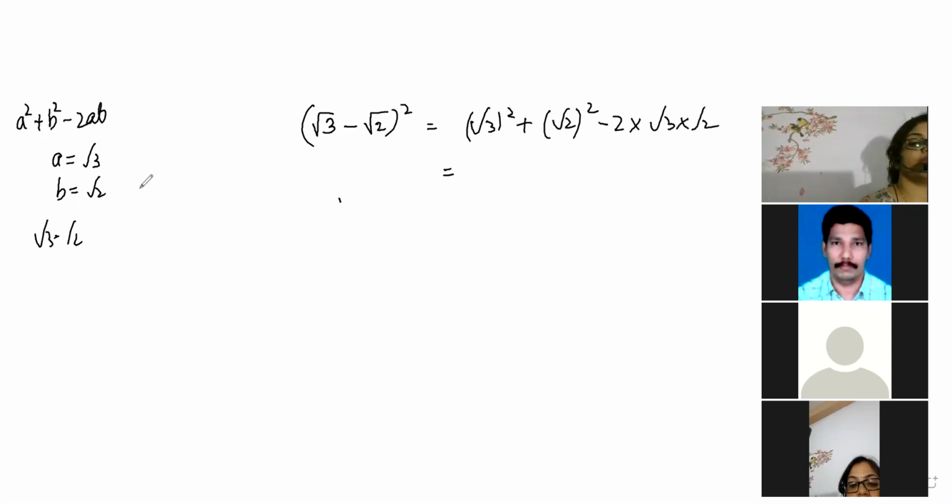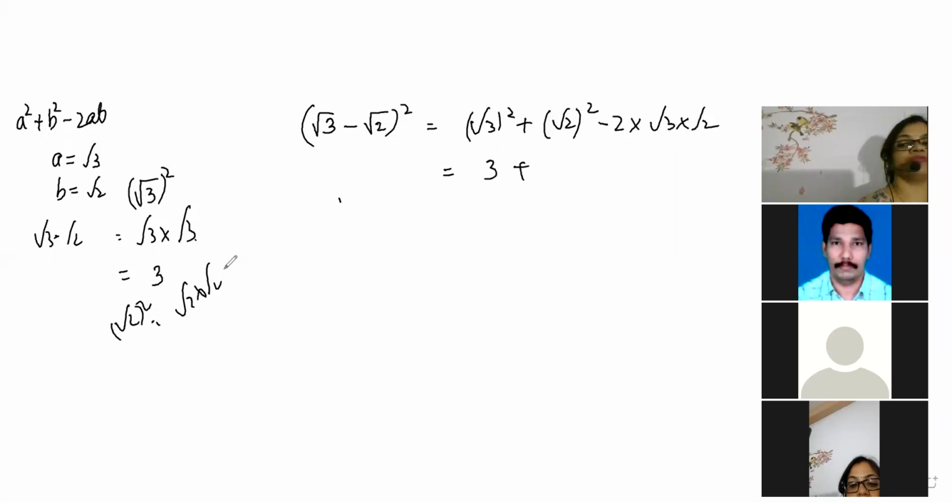So root 3 square, see here nicely. Root 3 square means root 3 is written 2 times. So root 3 into root 3 will come 3. Root 2 whole square means root 2 is written 2 times. Root 2 into root 2. So writing 2 times means it will take out 2. Minus, with root 2 will be there, and 3 2s are 6.